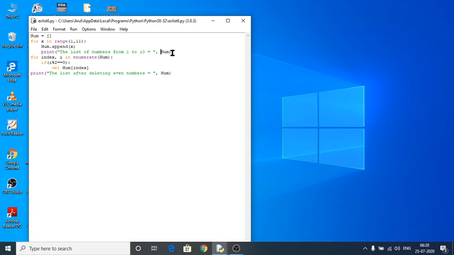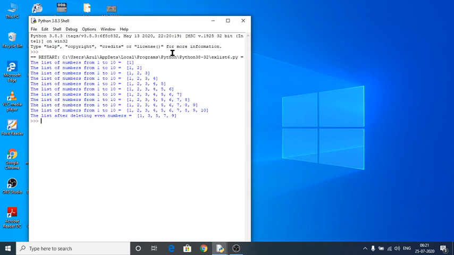If the remainder is 0 after dividing a number from my list, that number has to be deleted from the list num. After deleting the even numbers, the numbers that remain are known as odd numbers. See here, from list 1 to 10, after deleting the even numbers, my numbers are 1 3 5 7 9, because of that particular statement.